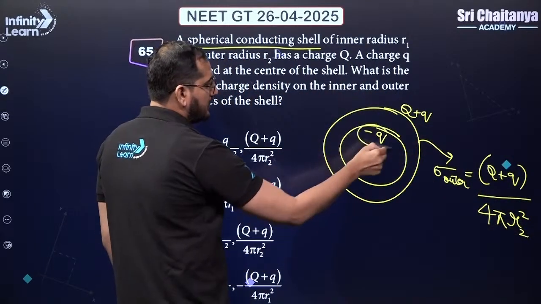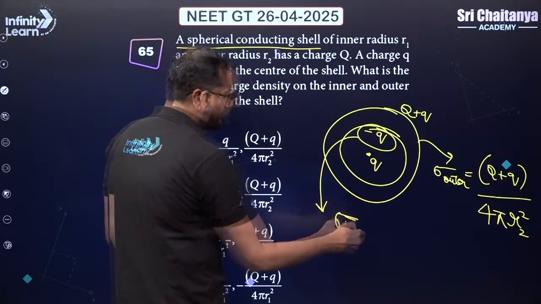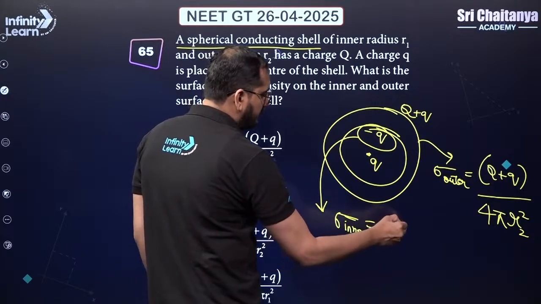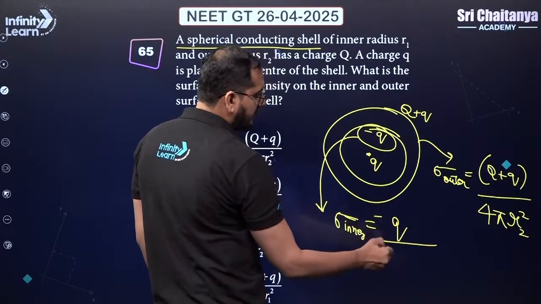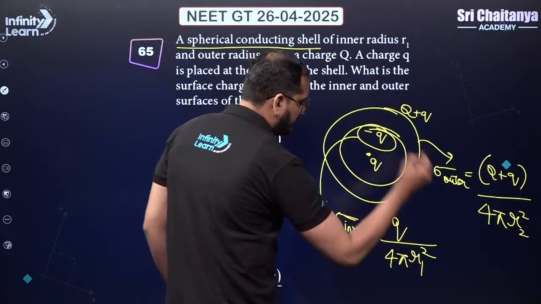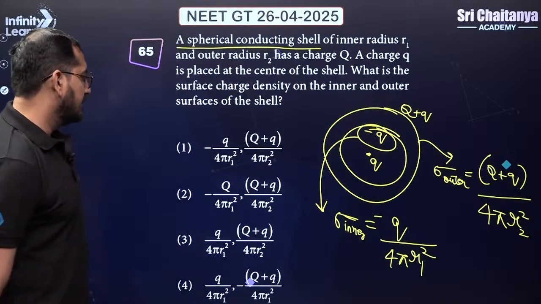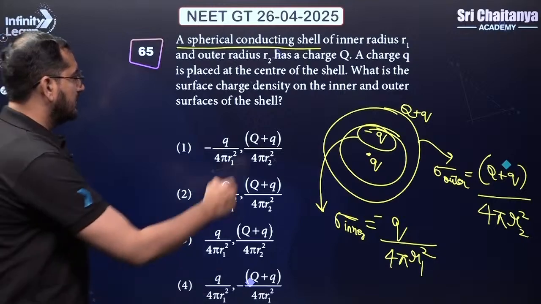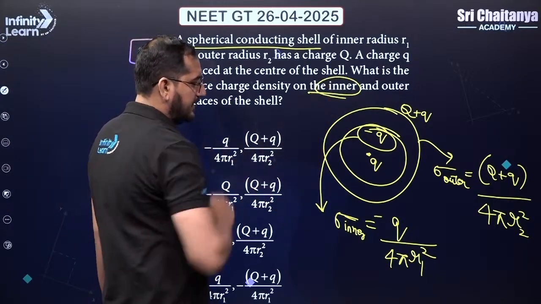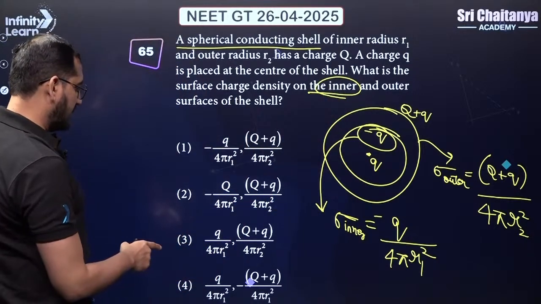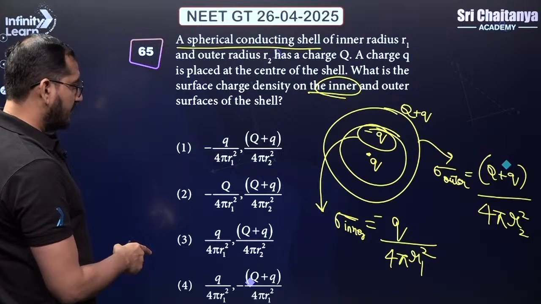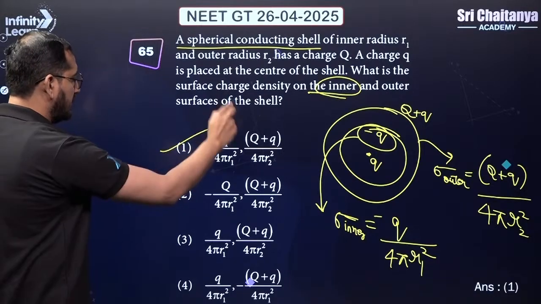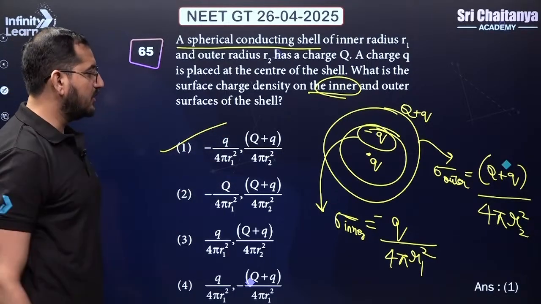Similarly, this will give you the sigma inner. For sigma inner, we will get negative Q divided by 4 pi R1 square, right? Okay, so let's see which option is matching. The question is asking first inner, so I am looking for minus Q over 4 pi R1 square and then outer, right? So this first option will be your right answer.